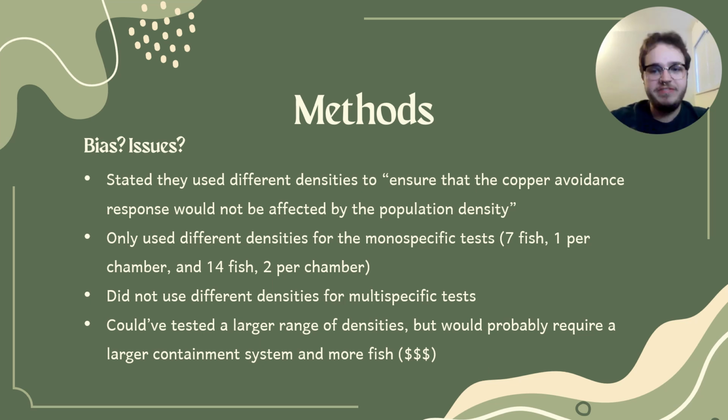If they were to test more than just 7 and 14 fish, which would be a more expensive study. And ultimately, I doubt that including densities throughout all the tests would really change the results as much. But you never know. It could. Maybe they could have included the different densities throughout all of the tests just to keep it consistent.